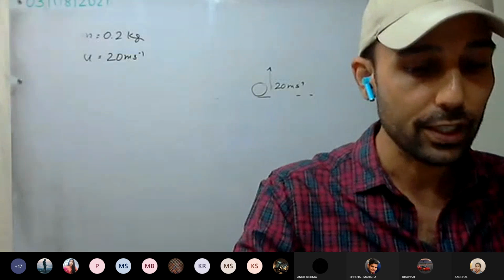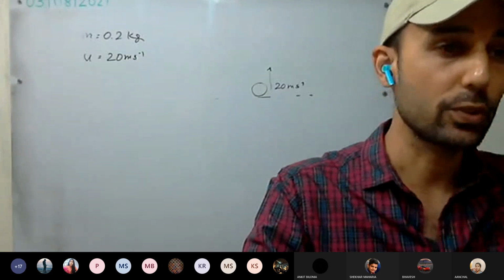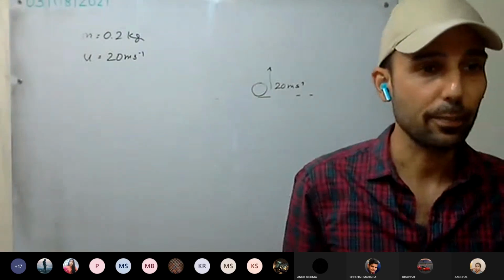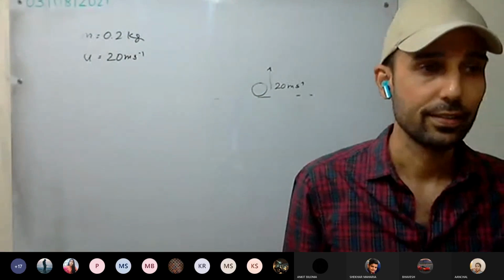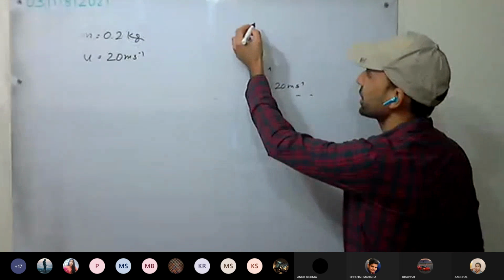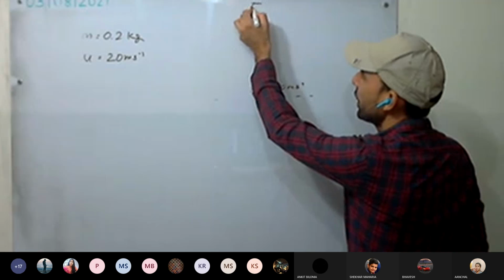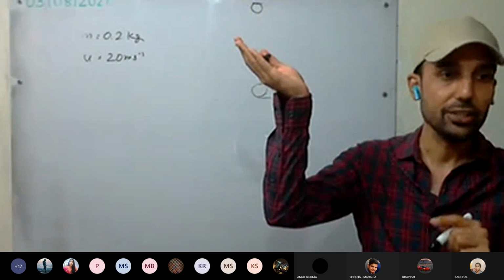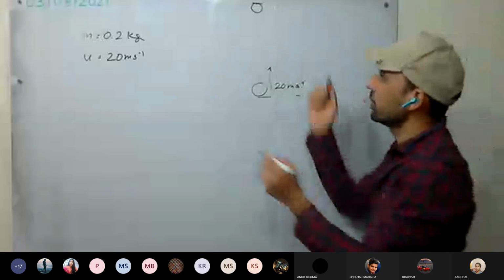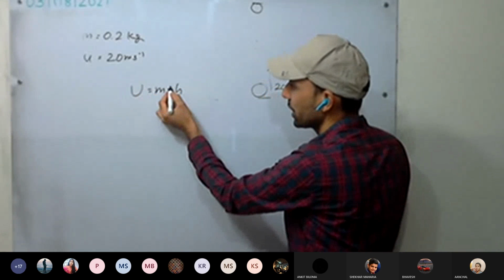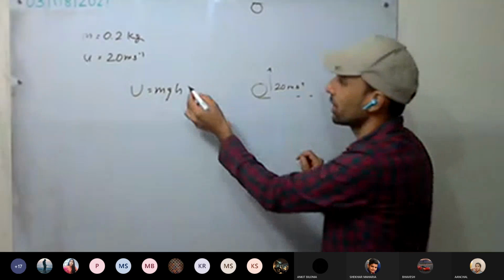Calculate the maximum potential energy it gains as it goes up. So what we have to calculate is the maximum potential energy. Where will we have the maximum potential energy? We have potential energy here, here, here. The maximum is where it reaches the maximum height, because U equals mgh. The mass we cannot change, the acceleration due to gravity we cannot change.